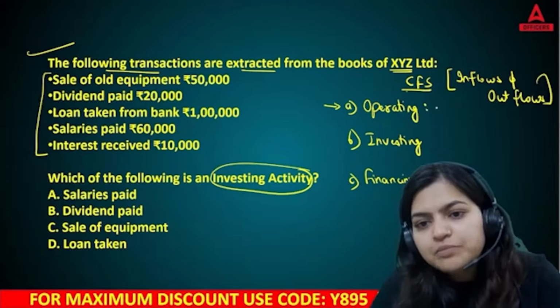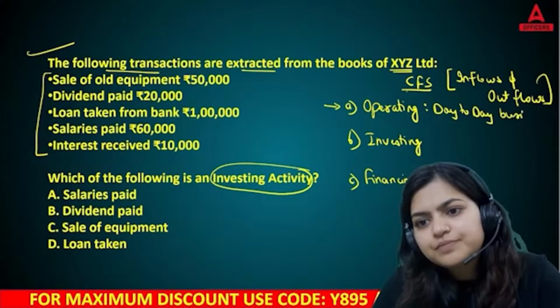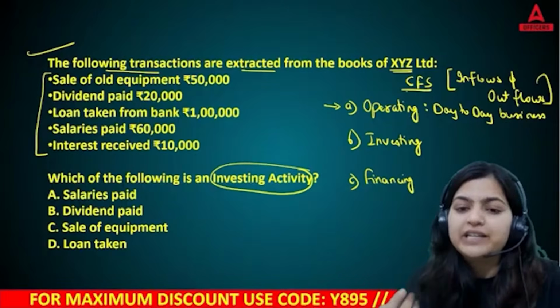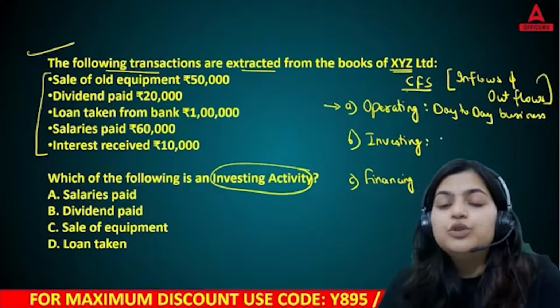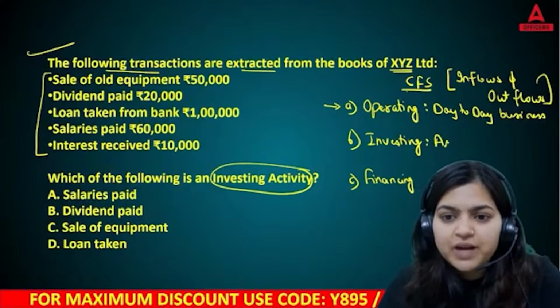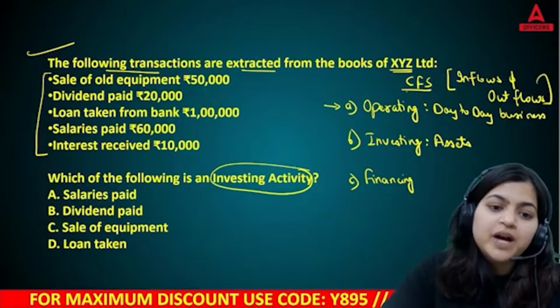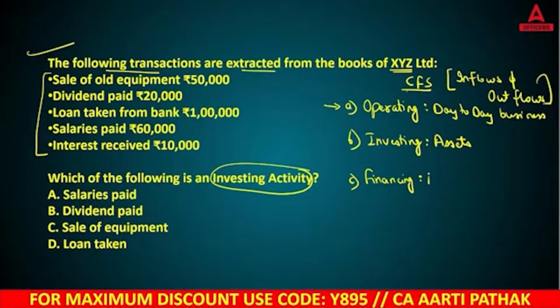Okay? Operating means your day-to-day business. Whatever you are earning on daily basis, that is going to be operating, your operational activities. Investing means where you are generating assets, where you are actually preparing your assets. And financing means where you are borrowing. Yes, in case you are borrowing, then that is known as financing. This is about borrowings.